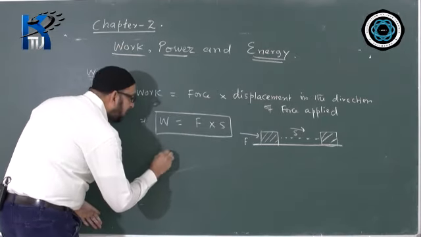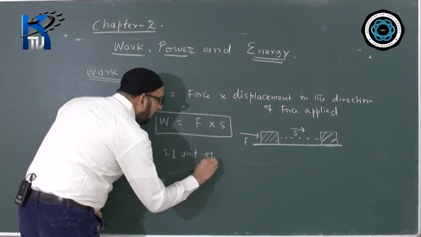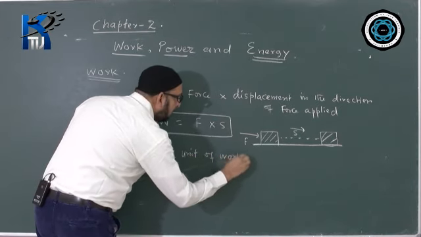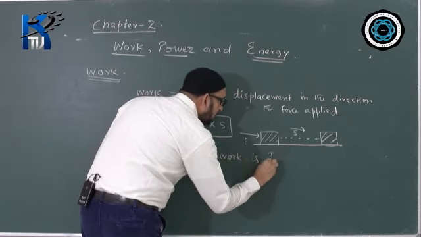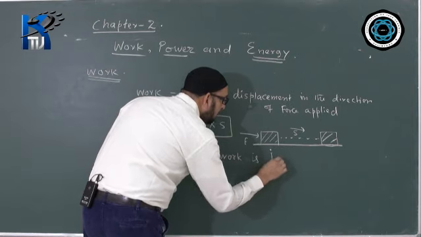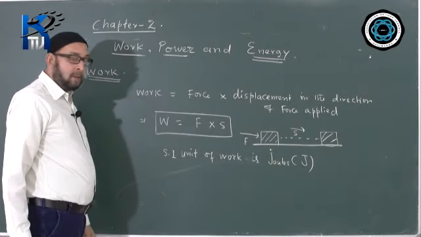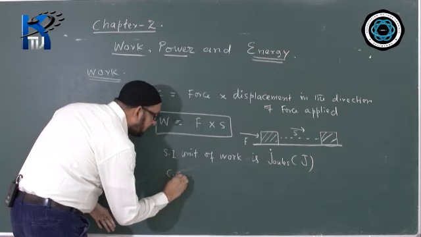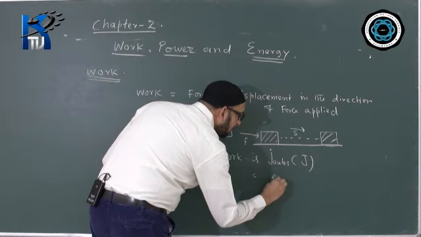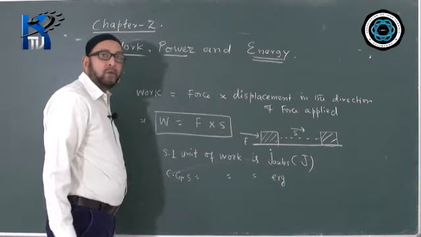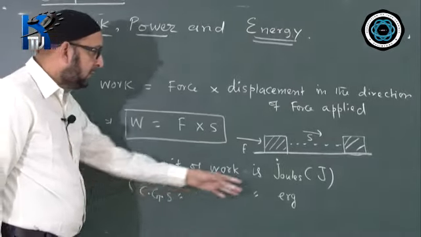So work's SI unit of work is joules. Joules denoted by capital J, joules. Whereas CGS unit of work is erg, ERG, no symbol for it. So SI unit of work is joule and the CGS unit of work is erg.